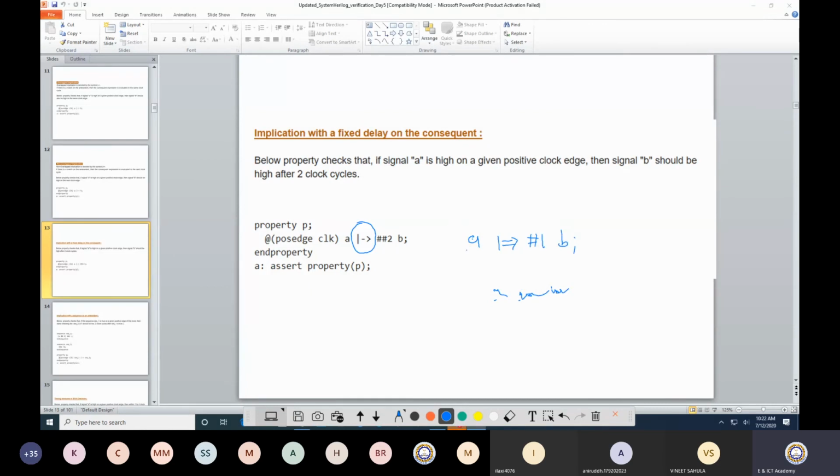Because this means that A is evaluated, then from the next clock cycle, ##1 applies. So after the next clock cycle, I need to go for a 1 clock delay, and then I need to verify that B is high. So these both are the same. The only thing is the operator is different, and because of this operator, instead of ##2, here I have ##1. I hope you are getting this.